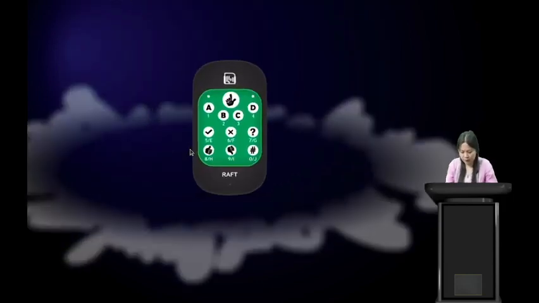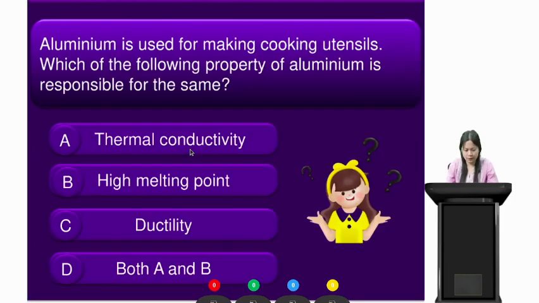Alright students, we have another question. Please get your rough devices ready. The question is, aluminium is used for making cooking utensils. Which of the following property of aluminium is responsible for the same? So I'm giving you 25 seconds for this question. Your time starts now.